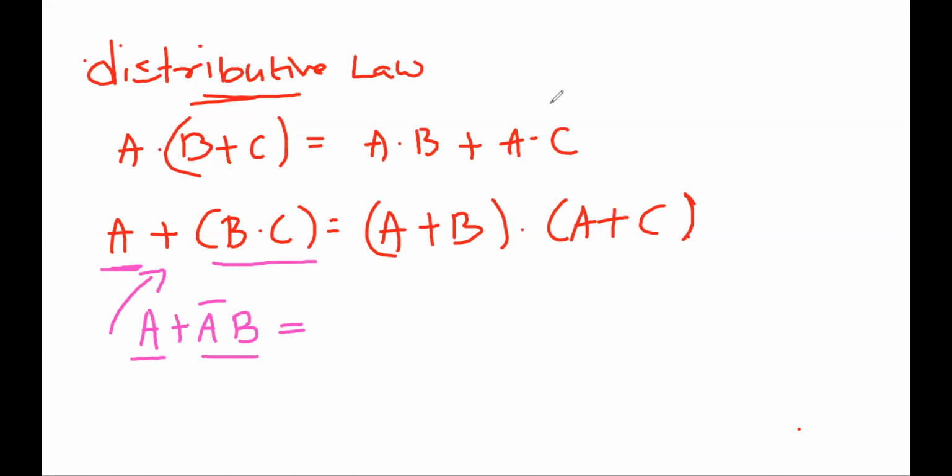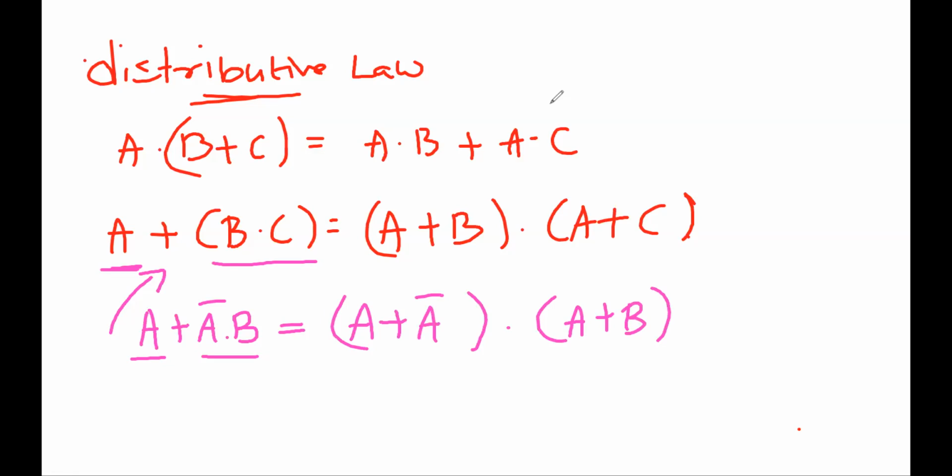We have taken OR gate among two values, right? So this is A bar into B, which is OR with A. So we can write (A plus A bar) into (A plus B). So what is A plus A bar?